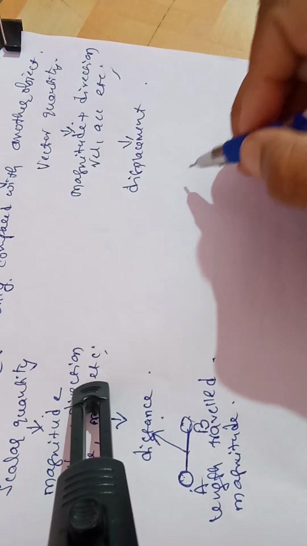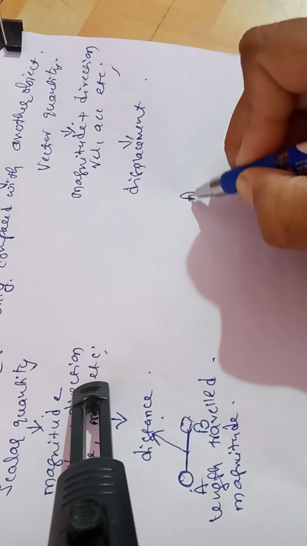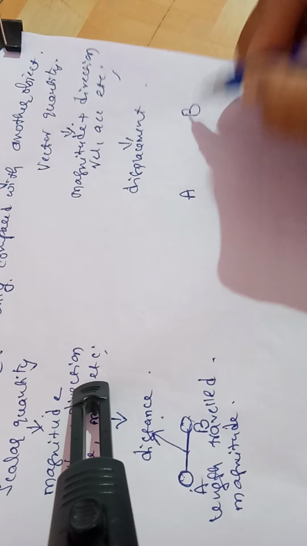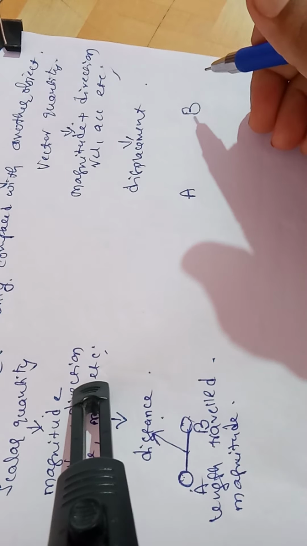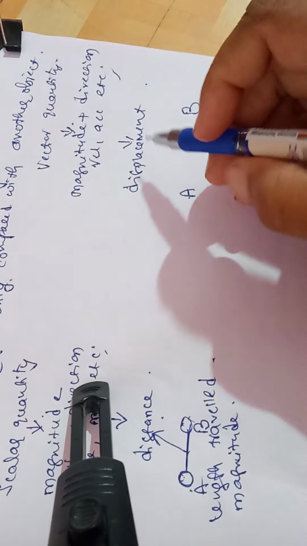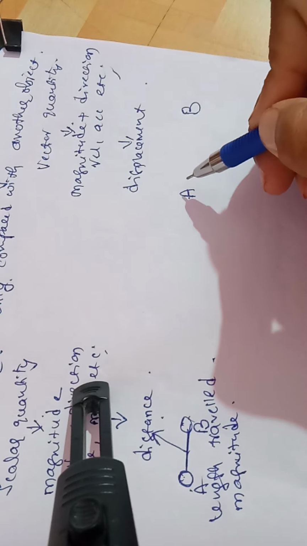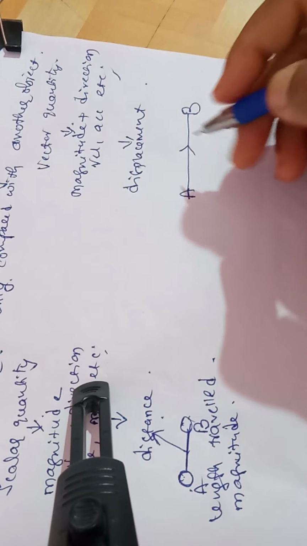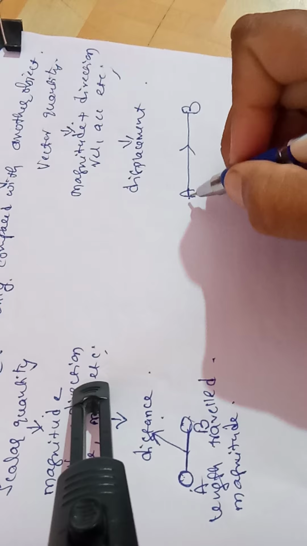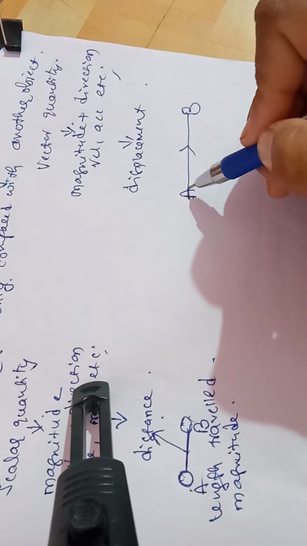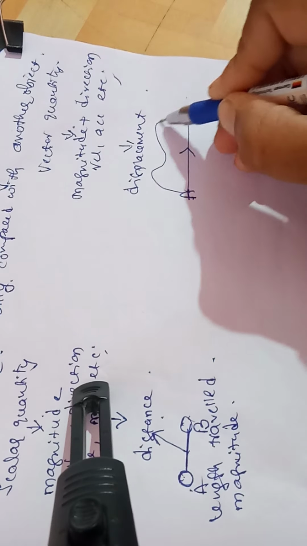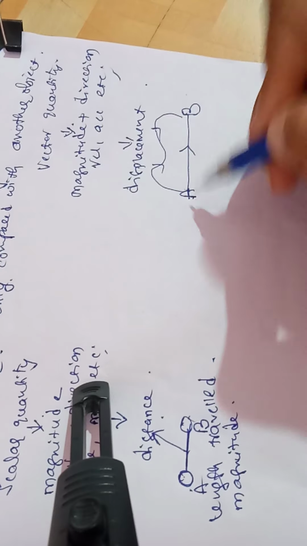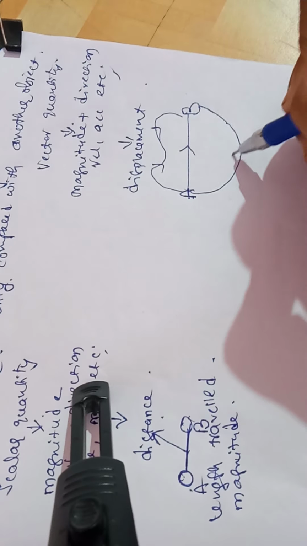Now the body has to reach from A up to point B. There are some possible ways. A person or a particle can travel directly from A to B, or in such a direction, or in such a way.